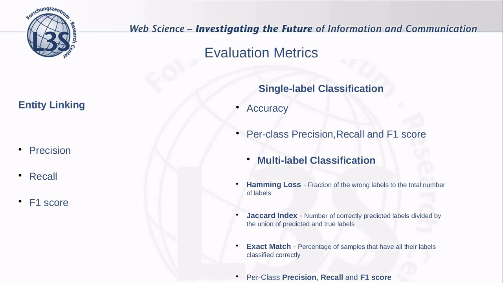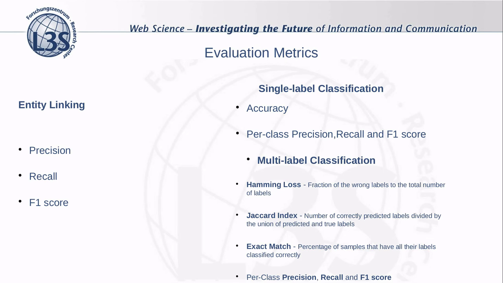For evaluating our proposed methods, we make use of the following metrics. In the case of the entity linking performance, we use the traditional precision, recall and F-score. And to evaluate the classification performance, in the case of the single-label classifier, we use the accuracy and the per-class precision, recall and F-score. And on the multi-label classification, we use the Hamming loss, Jaccard index, exact match, and per-class precision, recall and F-score.